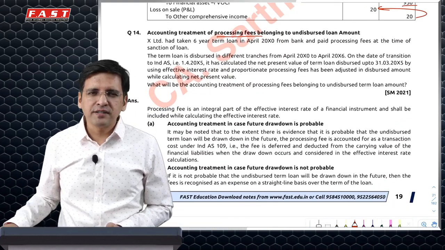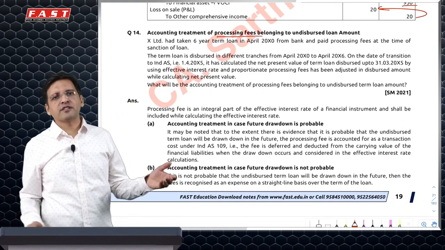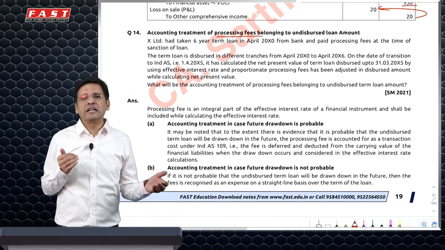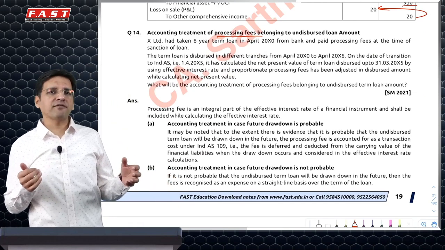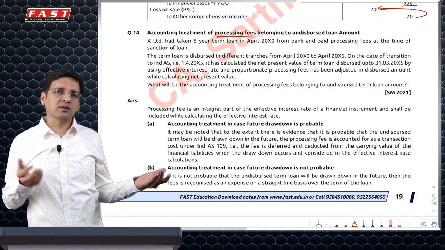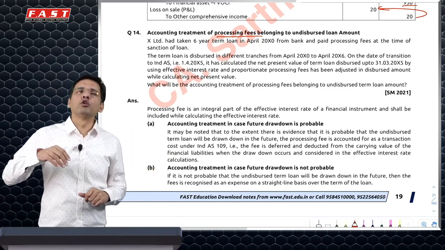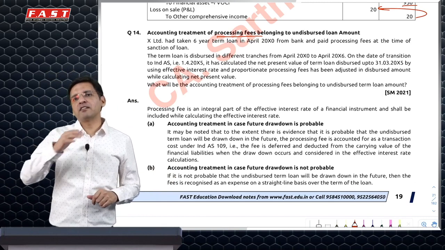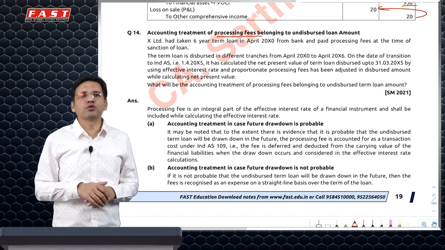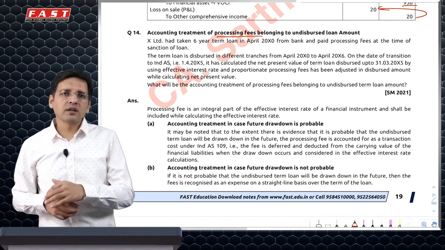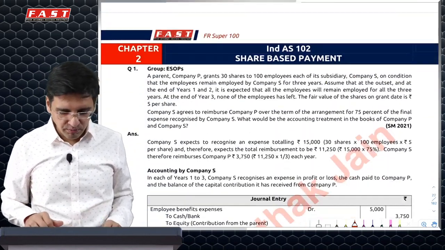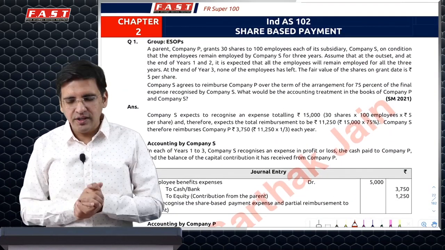Next is processing fees. If you've taken a loan, you've paid a processing fee upfront, but only a part of the loan has been taken. The part of the processing fees that relates to the undisbursed or the unavailed part will still be deferred as an asset till the remaining part of the loan is taken and will be adjusted from the remaining part. But if you decide not to withdraw the remaining part, then you'll have to charge that amount to P&L. That is what a theory small question.